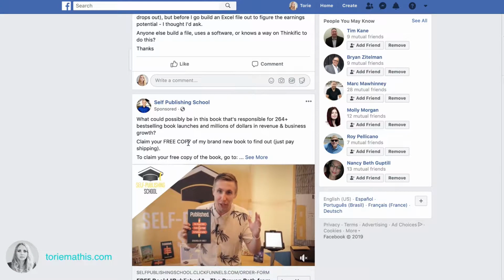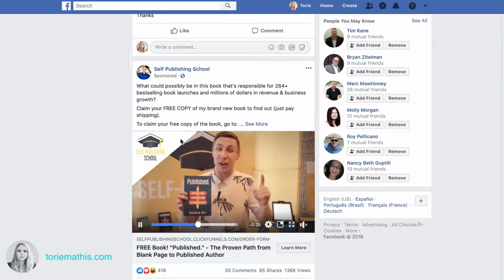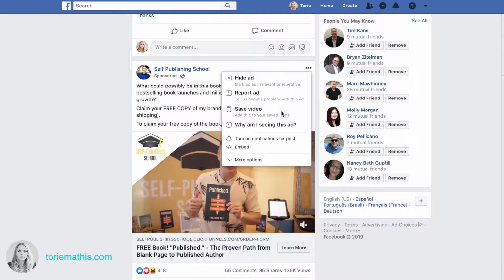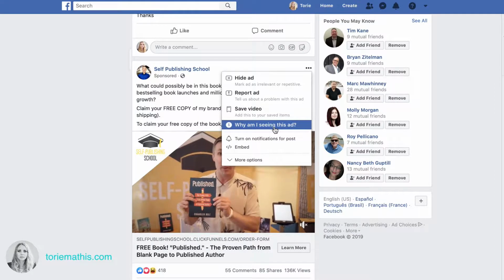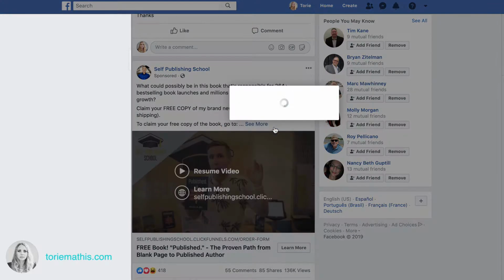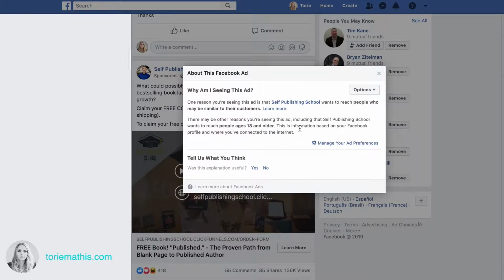Okay, Self-Publishing School. This is another one that I see quite often on my feed. Again, you can click here and see why am I seeing this ad. So let's just look at the targeting really quick on this one. I guess it helps if I click it. So they are saying that they want to reach people who may be similar to their customers. So they have actually uploaded a list, and I have come up as a similar audience to the people that have already bought from them.